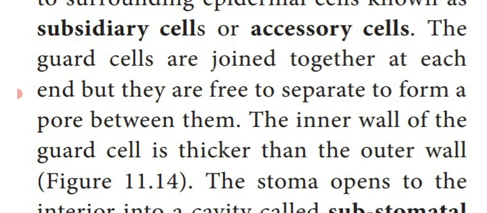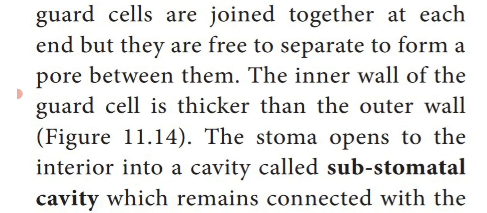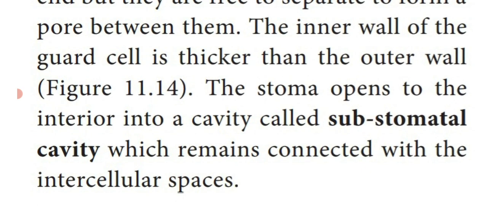The inner wall of the guard cell is thicker than the outer wall. The stoma, which opens to the interior side of the leaf, leads into a cavity called the substomatal cavity. They are connected with the intercellular spaces. That means the mesophyll region which contains spongy parenchyma and palisade parenchyma. The spongy parenchyma has a number of air spaces. So the substomatal cavity is connected with the intercellular spaces.